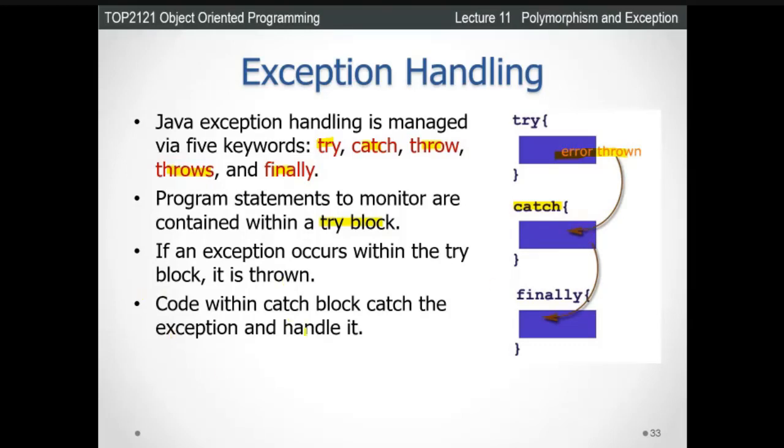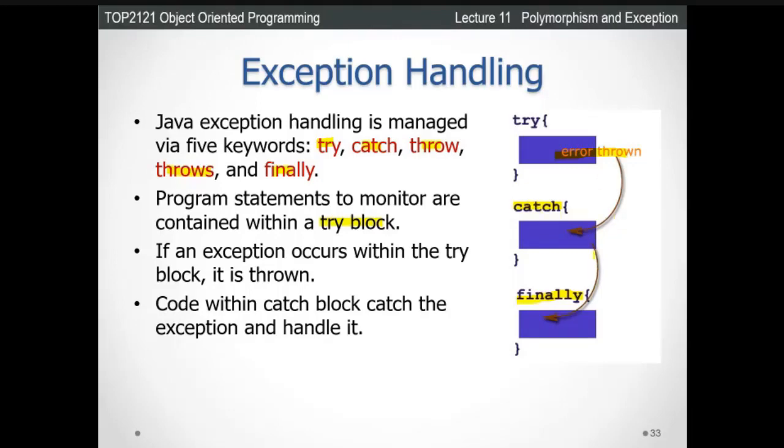Then we have another called the finally block. For example, if we run the program and any problem comes, we can catch it through the catch block and display the error message. If we don't have any problem, the catch block will not catch anything.